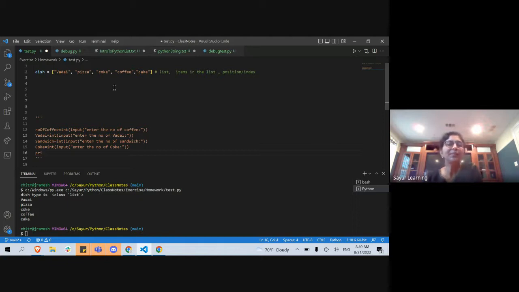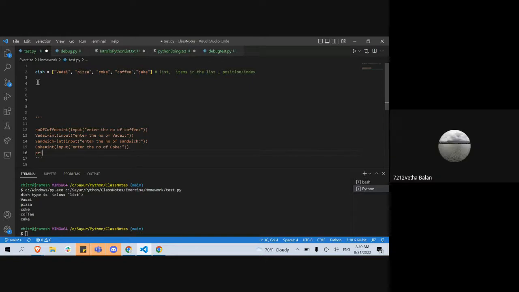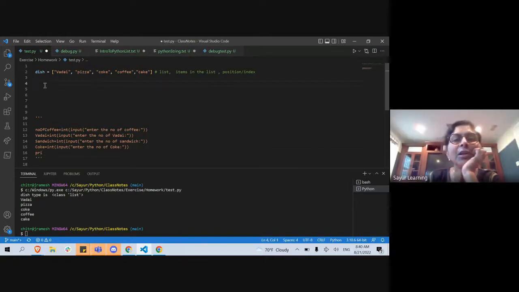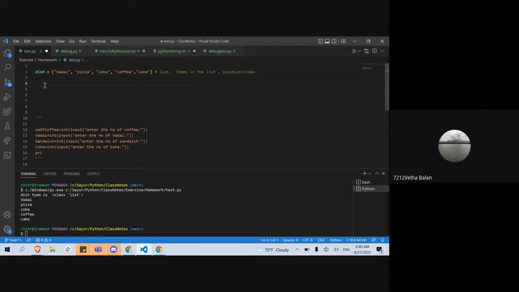So how do I do it? How do I keep the cost of the price of each item in a collection? How do I type that? Who can help me? Vedbalan, you tell me, I will type. Did you understand the question? Ma'am, should we create a separate price list now?